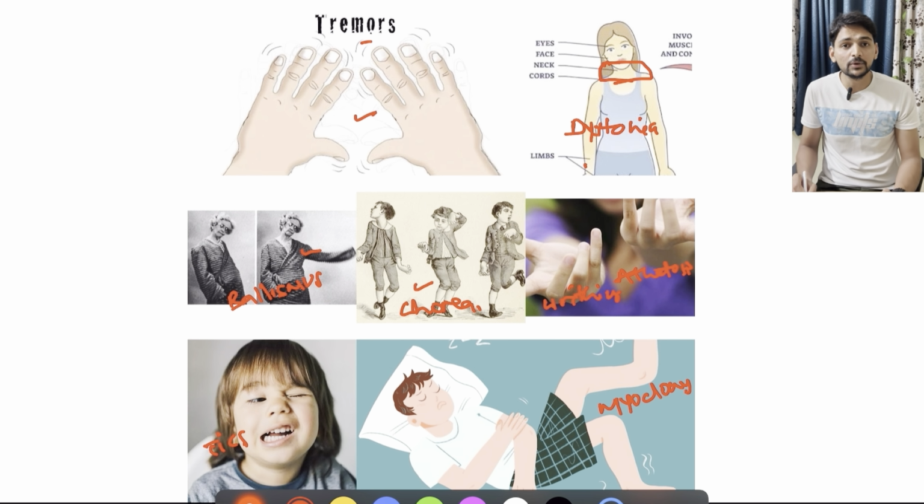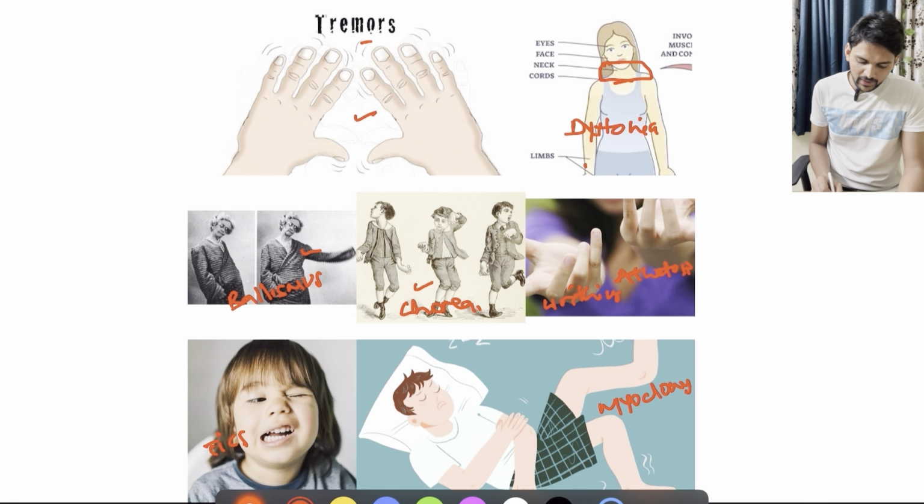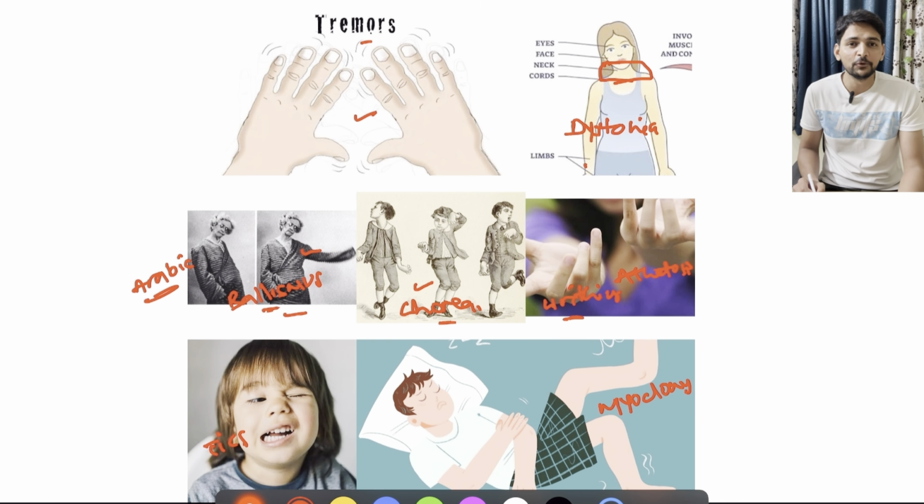So these pictures you have to understand, and whenever we discuss a particular part in the further slides, we have to recall these images. Just to remember these three particular hyperkinetic movements, here is a simple analogy. Ballism is almost similar to the Arabic dance, like the belly dance, where sudden flinging movements of the proximal segments of the limb will be seen. Chorea is like a break dance, which if you imagine, you can easily correlate. And athetosis is like our Bharatanatyam dance, where there will be slow writhing movements of the hands mainly. Just an analogy to remember.